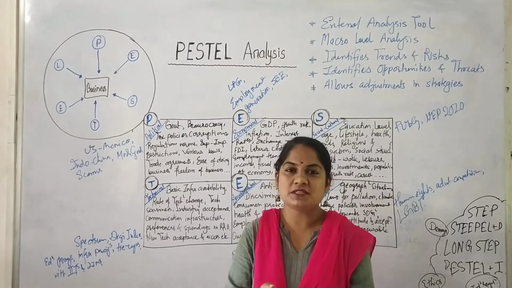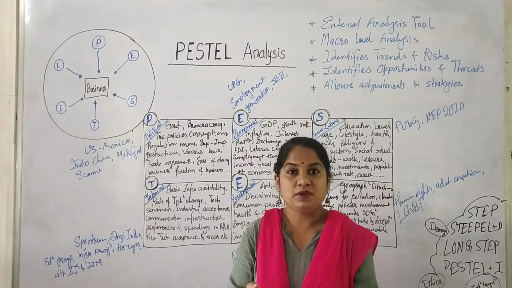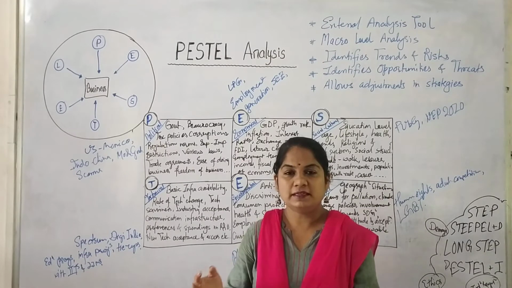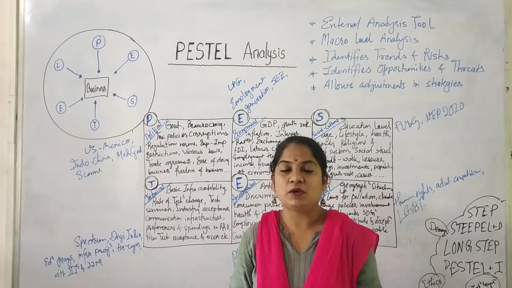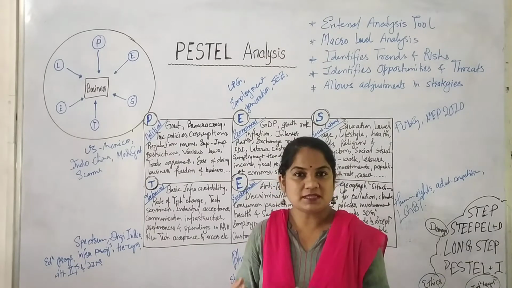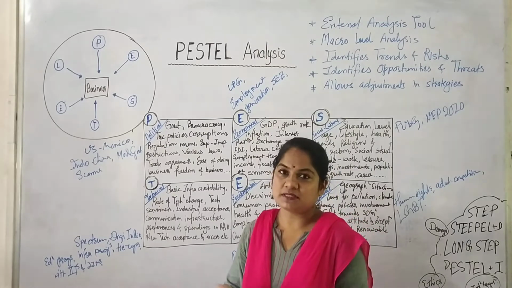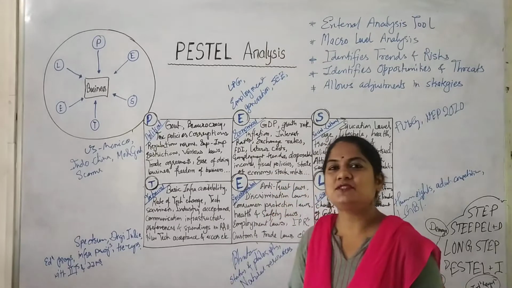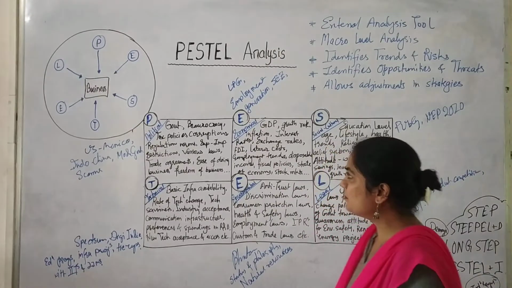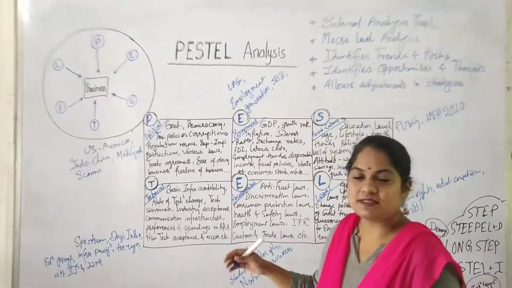Even a competitor like a software developer will have to look for his competitors and keep an eye on them, because if the customer is not coming to him, they will go to other options, and these options have to be always tracked by the organizations. So let us see what pastel consists of.